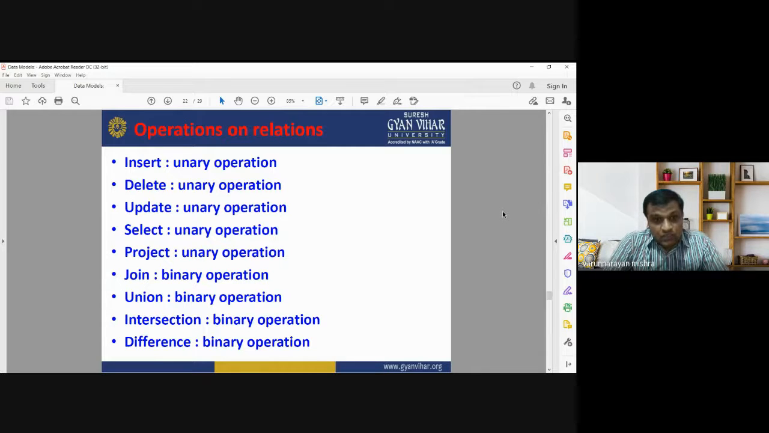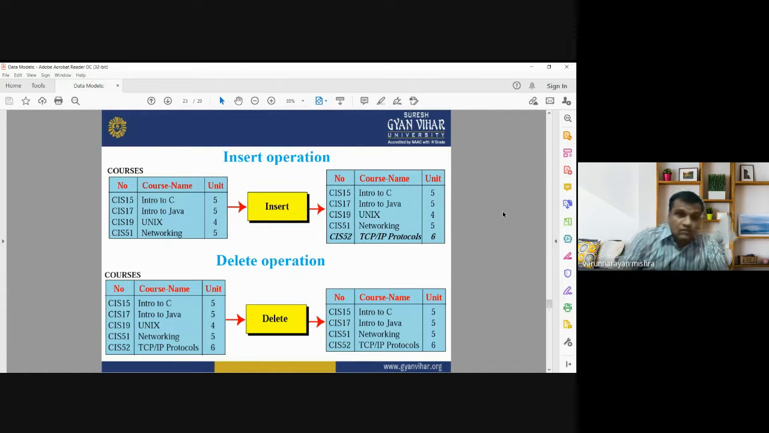Unary operation means it requires only one table, and binary operation means it is based on the use of two different tables. So when we are using two different tables, it is known as a binary operation. When we are using only a single table and apply some operations, it is known as a unary operation. So I am going to start with the insert operation.